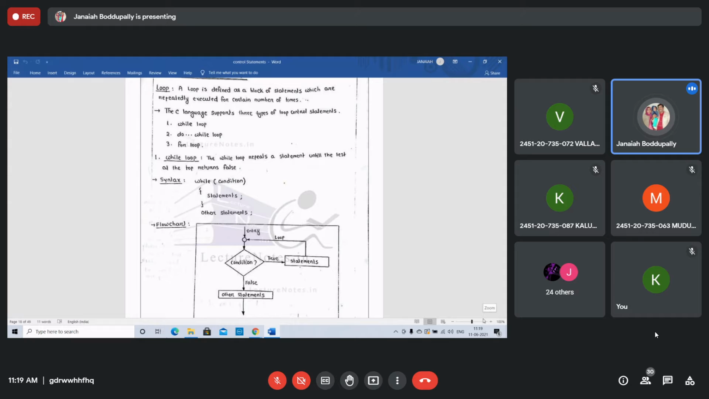While condition, within the curly brackets, statements and other statements. If the test condition is true, statements get executed. The while is an entry control loop statement. The test condition is evaluated, and if the condition is true, then the body of the loop is executed.